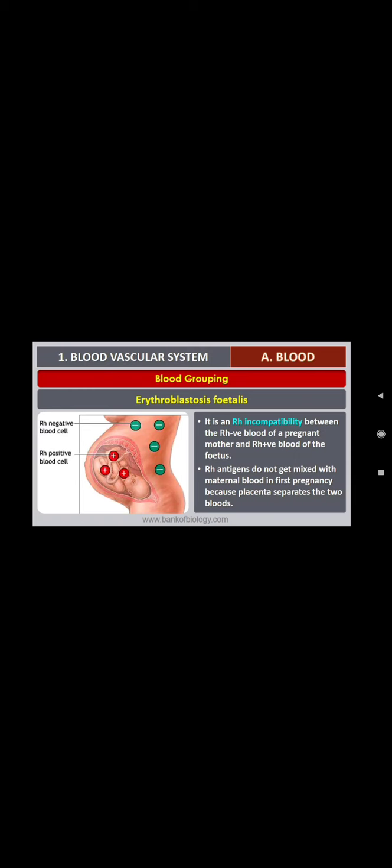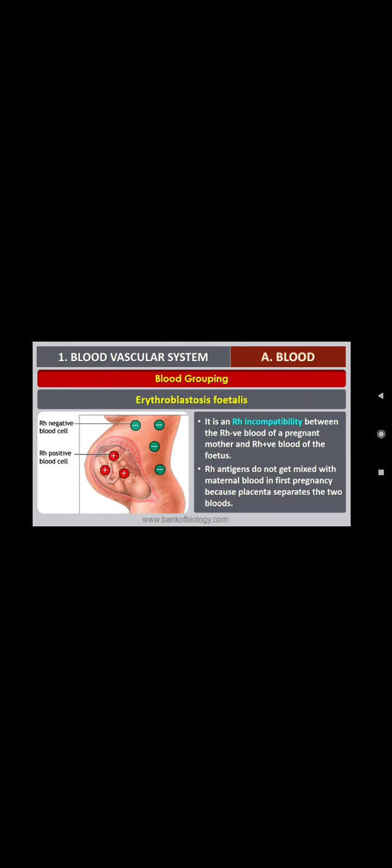Now what happens? The RH antigens do not get mixed with the maternal blood in the first pregnancy because the placenta separates the two bloods. For the first pregnancy, the placenta will separate mother's blood from the fetus blood, so that only the gaseous exchange and the nutrition transfer may happen through this, through chorionic villi.